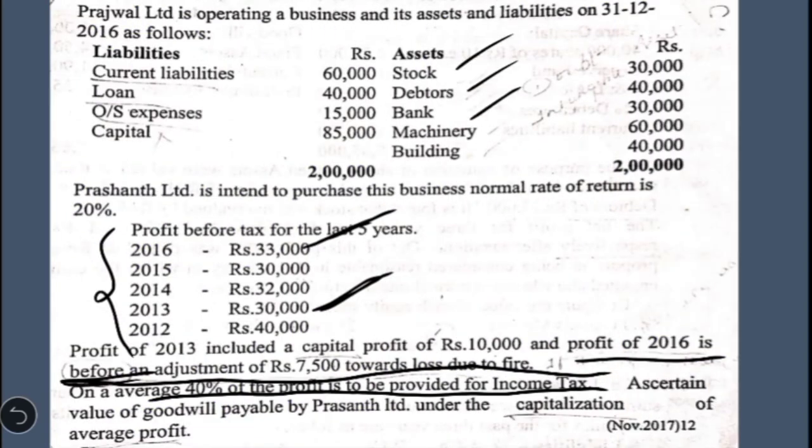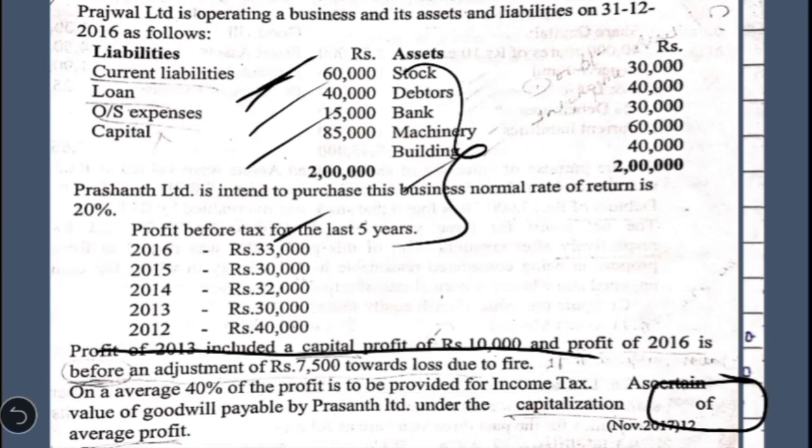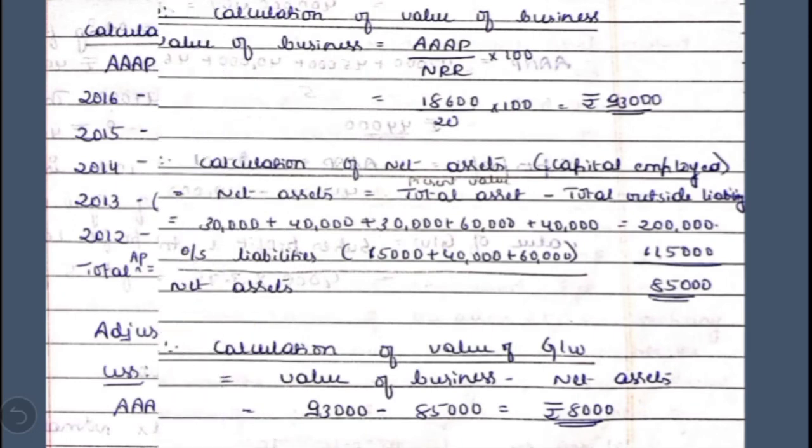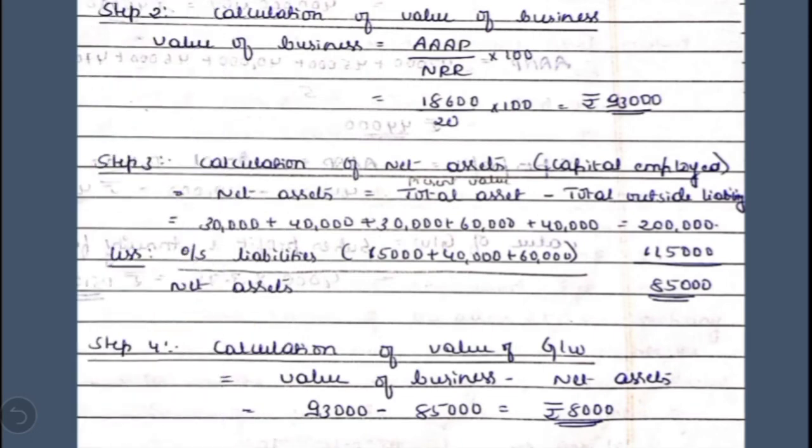Stock, debtors, bank, machinery, buildings, all are tangible assets. So we have to consider all this, minus outside liabilities, which are current liabilities, loan, and outstanding expenses. The total of all these assets is 2 lakh rupees, less outsiders' liabilities of 1,15,000. The difference will be 85,000, which is called net assets or capital employed in the business.